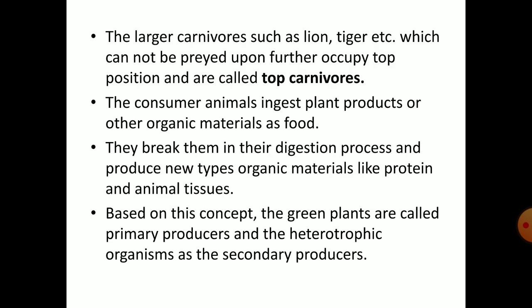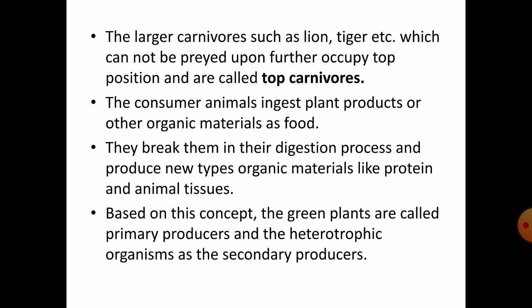The larger carnivores, such as lion, tiger, etc., which cannot be preyed upon, occupy the top position, and they are called top carnivores. The consumer animals ingest plant products or other organic materials as food.